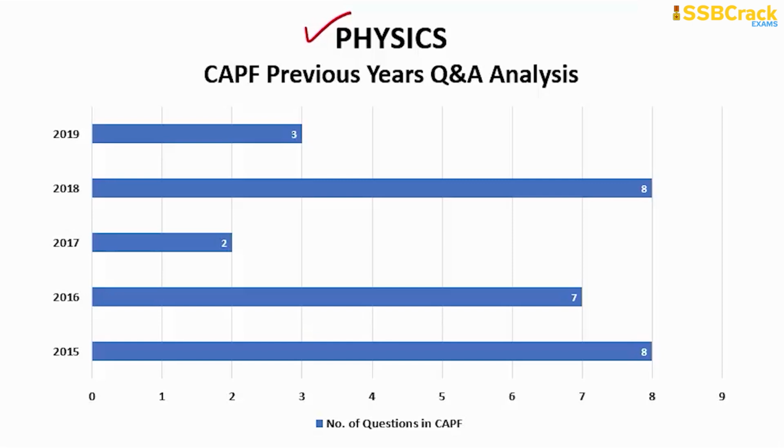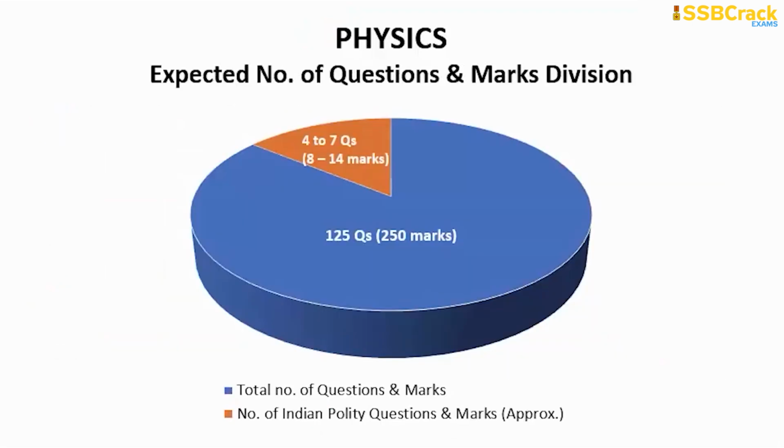When we see previous years' trends, you can clearly see the least number of questions from the physics portion were asked in the year 2017, and the number was 2, and the highest number of questions from physics till date was 8, and these were asked in the years 2018 and 2015. In the year 2019 there were 3 questions, and in the year 2016 you can see there were 7 questions from physics. Now we can easily guess the expected number of questions from the physics portion.